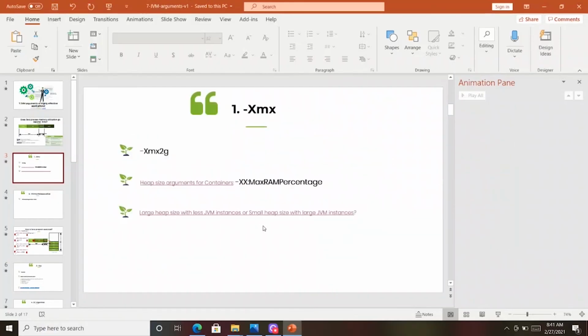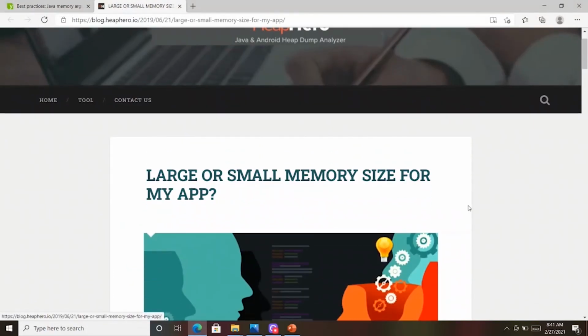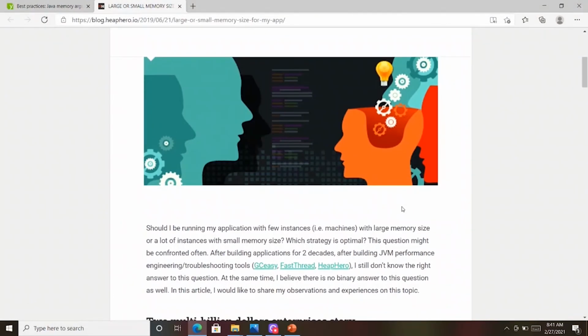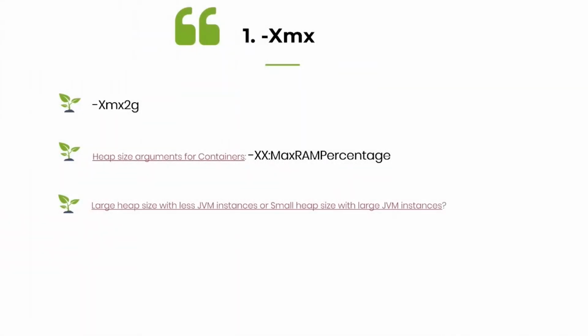We have published a white paper for this, large or small memory size, and there's also a video clip. The link will be published here, which you can take a look at to see some of my observations on this. Having said that, Xmx will be the first and foremost important JVM argument that you want to pass to your application.